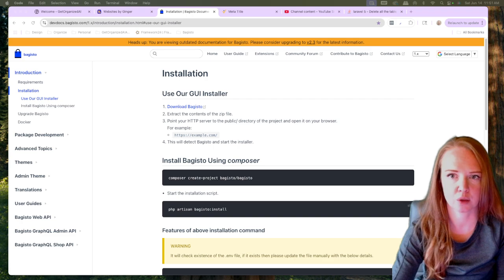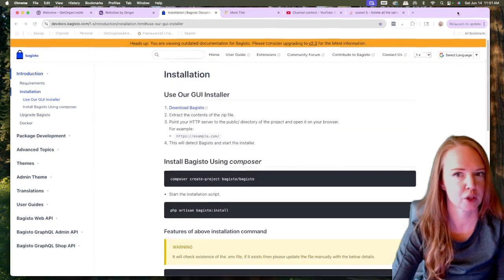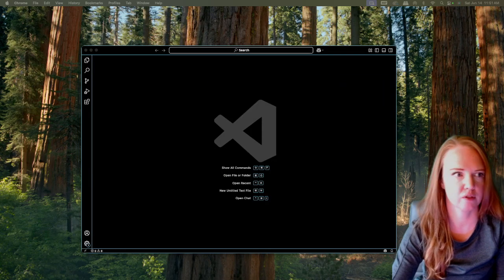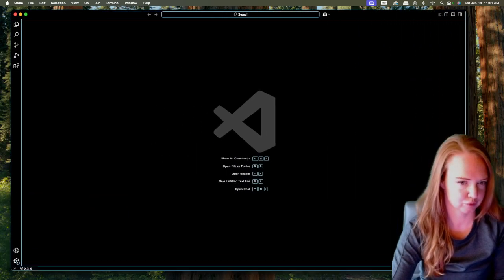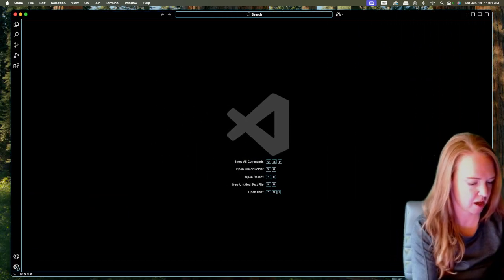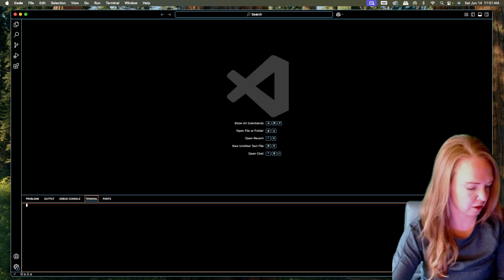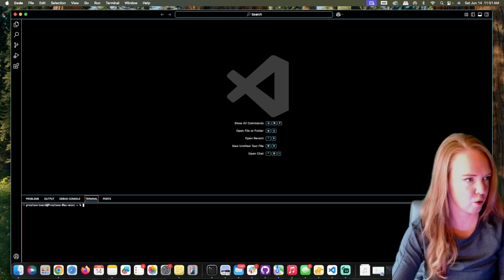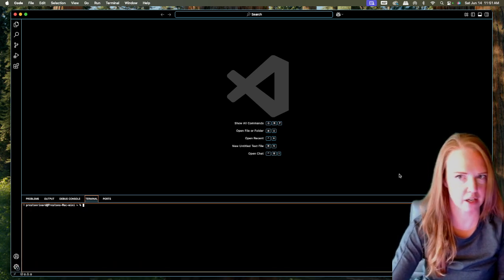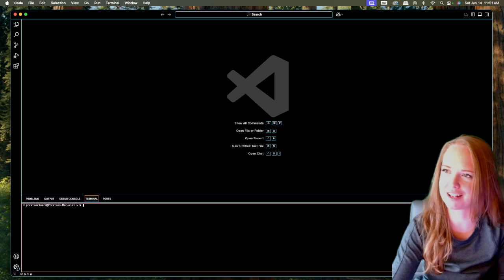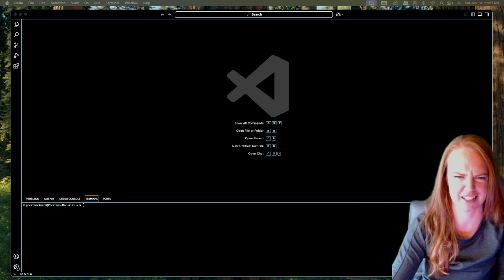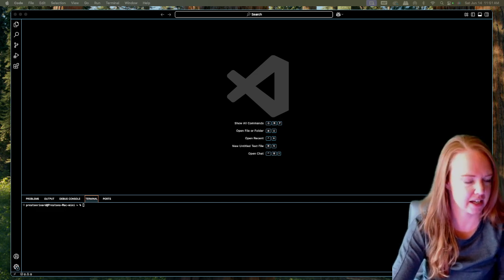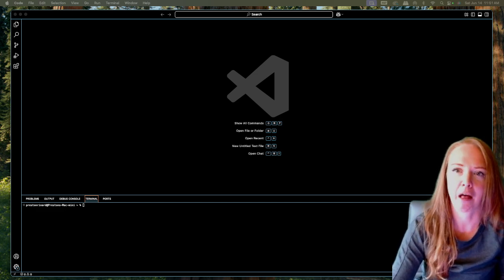I'm going to open a new window, put this over here and that over here, and we'll open a new terminal. That's control tilde on a Mac.